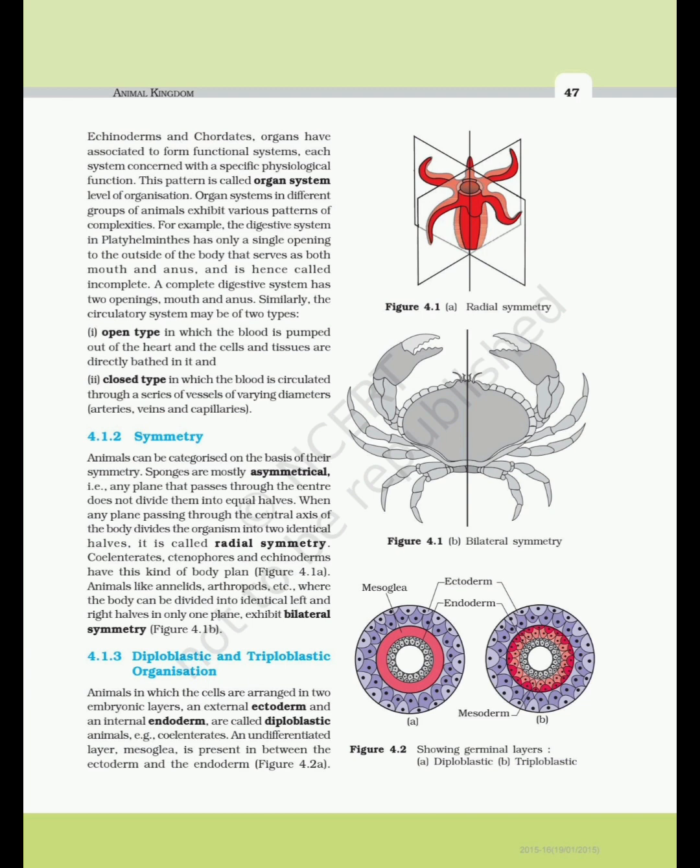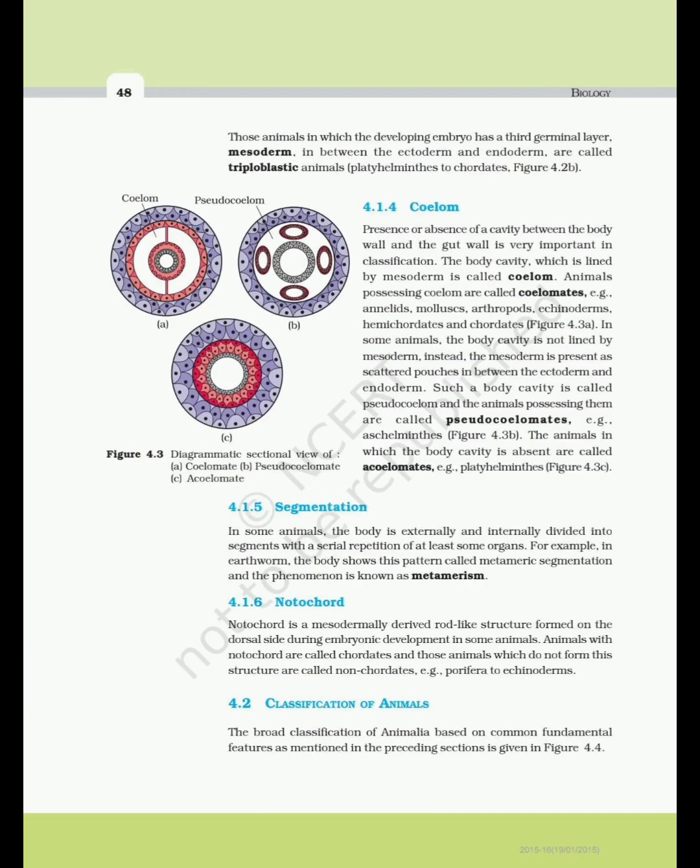Figure 4.1b. 4.1.3 Diploblastic and triploblastic organization. Animals in which the cells are arranged in two embryonic layers, an external ectoderm and an internal endoderm, are called diploblastic animals, e.g., coelenterates. An undifferentiated layer, mesoglea, is present in between the ectoderm and the endoderm. Figure 4.2 showing germinal layers. A. Diploblastic. B. Triploblastic. Those animals in which the developing embryo has a third germinal layer, mesoderm, in between the ectoderm and endoderm, are called triploblastic animals, Platyhelminthes to chordates. Figure 4.2b.